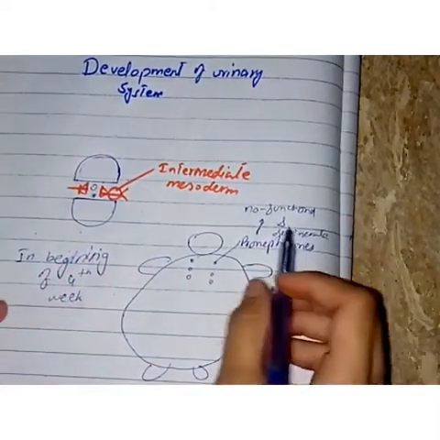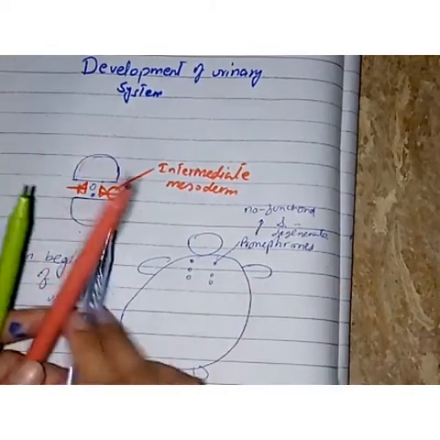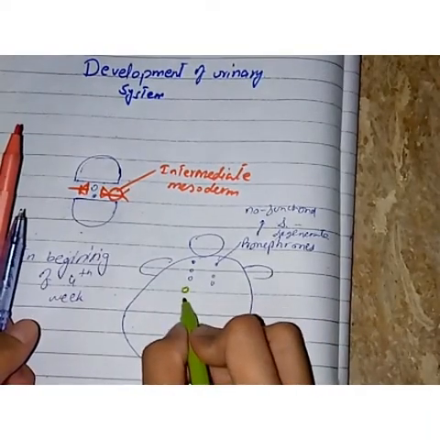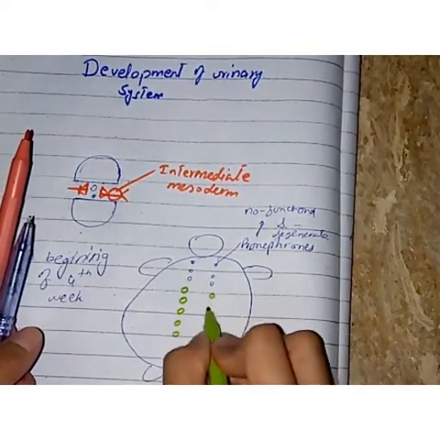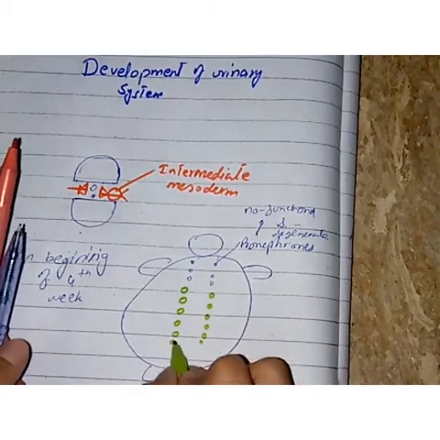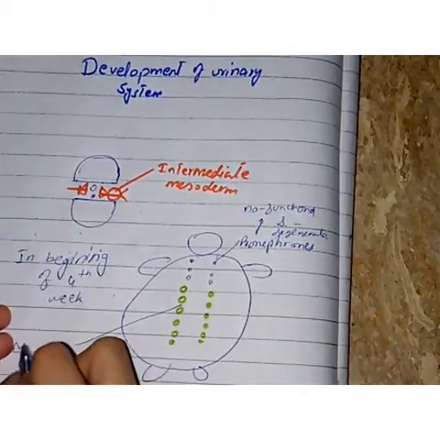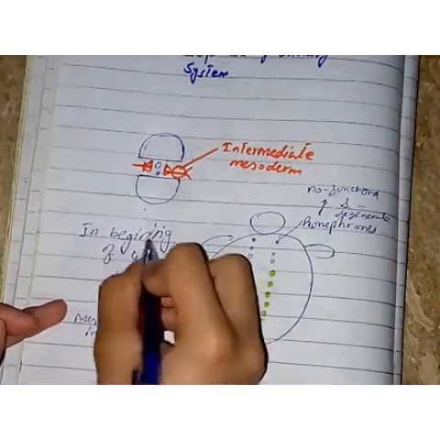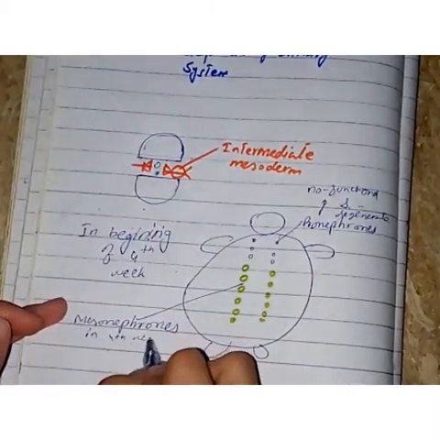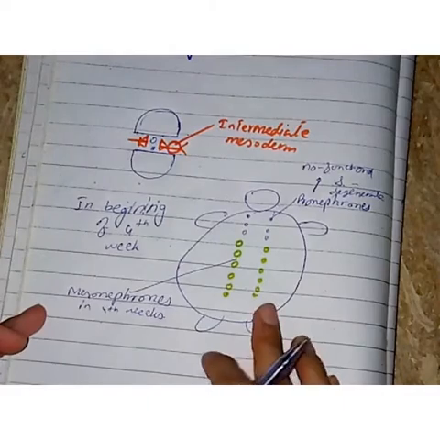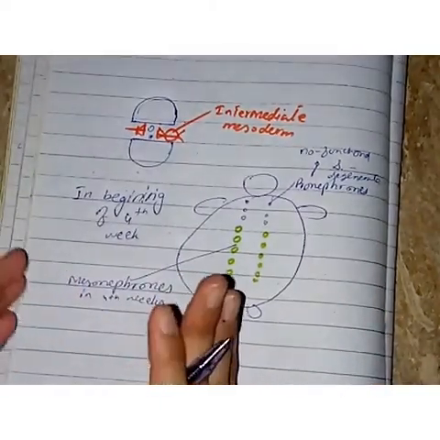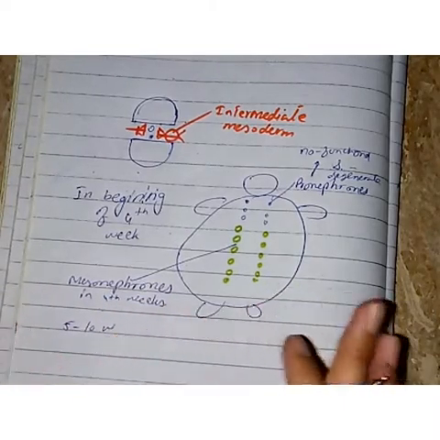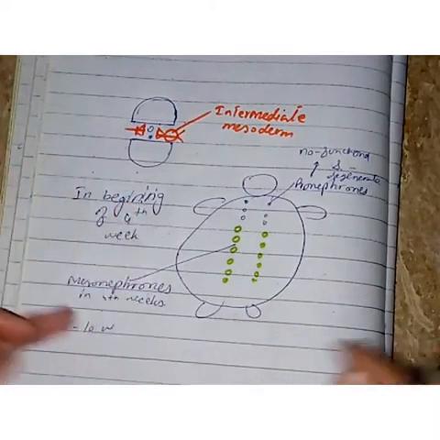In the 4th week, while these pronephrons are degenerating, other segments from intermediate mesoderm in the posterior body wall will appear, in the thoracic and lumbar region. These segments are named mesonephrons. They are rudimentary and will degenerate, but first, for about 5 to 10 weeks of gestation, they will perform the function of excretion. After that they will degenerate.